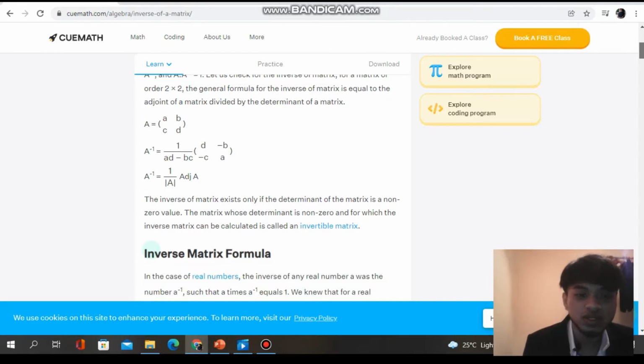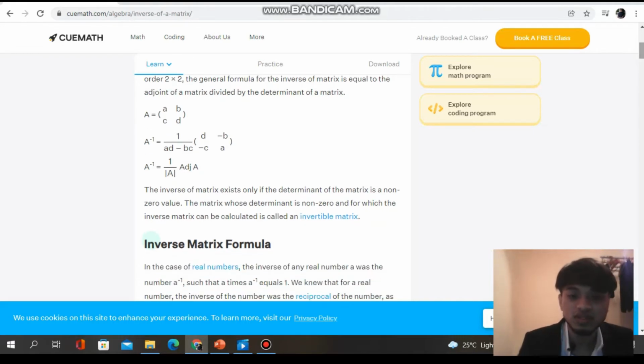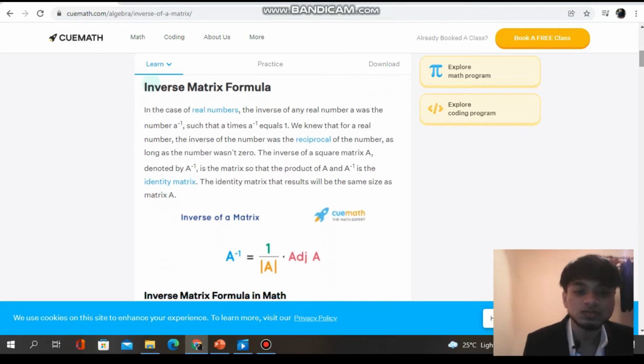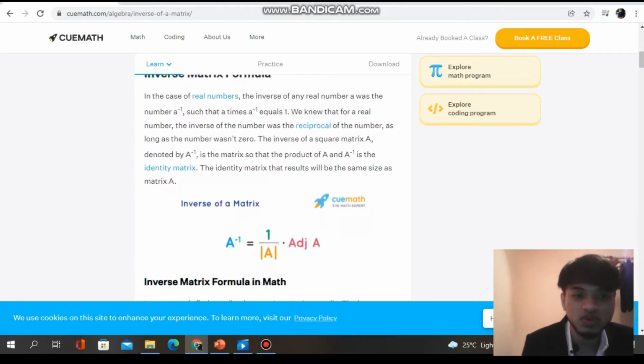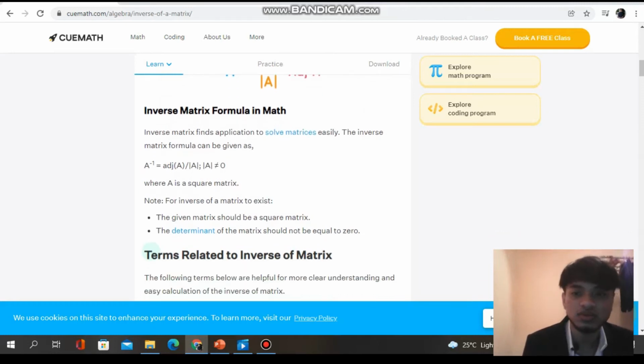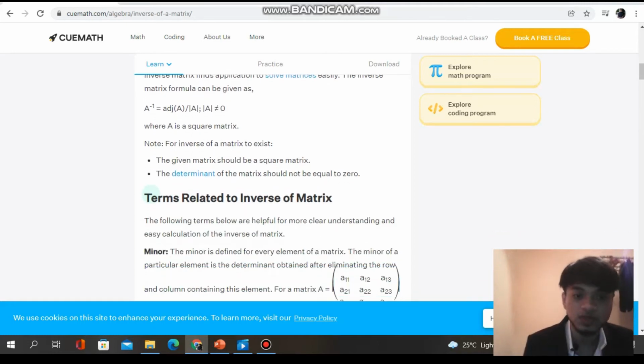You need to know that the inverse of a matrix only exists if the determinant of the matrix is non-zero, or we call it non-singular. A matrix whose determinant is non-zero, and for which the inverse can be calculated, is called an invertible matrix. I will focus more on this, the inverse using the adjoint matrix. I think we all know how to use this formula.